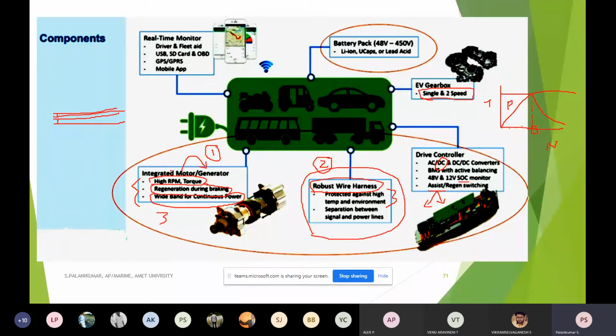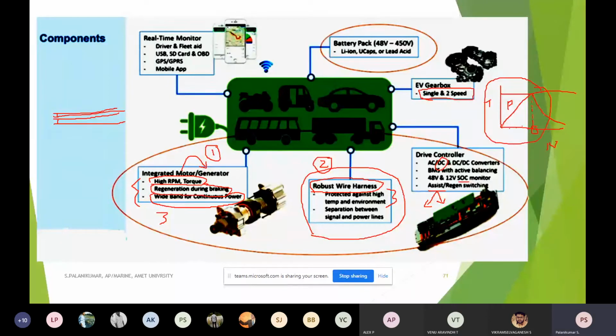Likewise, speed also we can increase only up to a certain limit. Suppose for a 1500 RPM motor, I can go up to some 2000 RPM, if I provide a proper mechanical bearing arrangement and it is very robust in nature, meaning there won't be any vibration. But very importantly, we have to look at these characteristics.